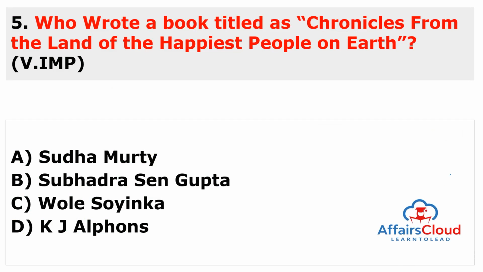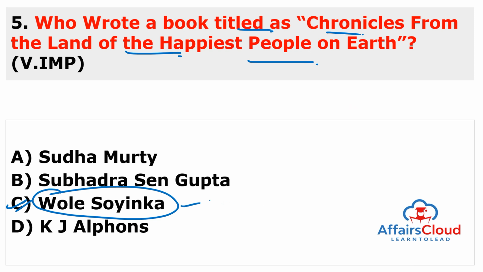Moving to next question. Who wrote a book titled Chronicles from the Land of the Happiest People on Earth? This book is written by one of the Nobel Prize winners in literature in 1986, and the answer of this question is Wole Soyinka. So the answer is C. African writer Wole Soyinka, who won the Nobel Prize in literature in 1986, has authored a new novel titled Chronicles from the Land of the Happiest People on Earth.